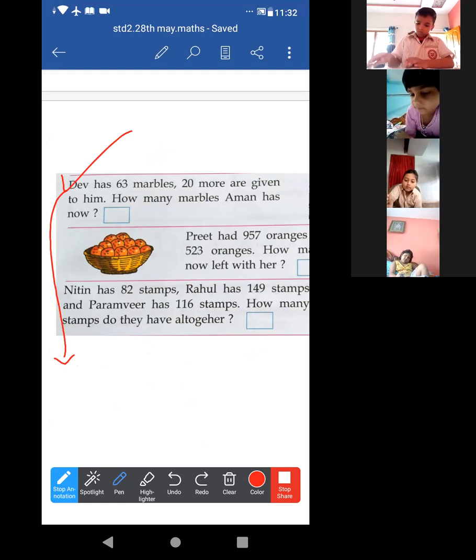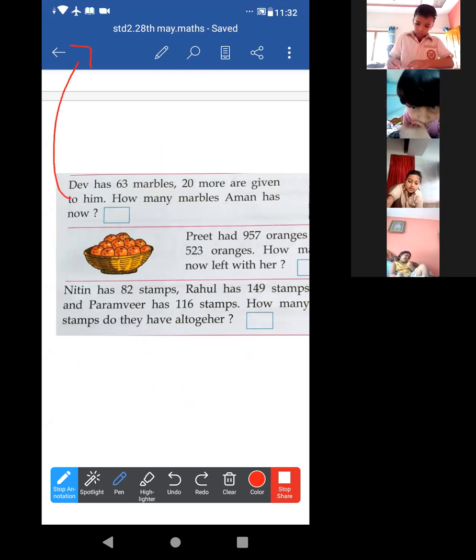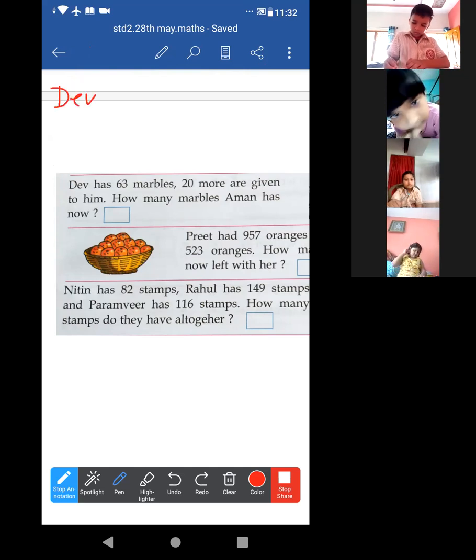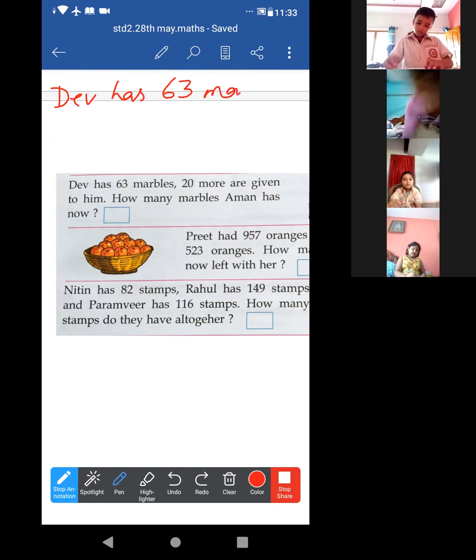Okay, I am doing it above the question. The answer is above the question. Just look at this. Write: Dev has 63 marbles. All of you are able to see. Okay, from here I am writing. Dev has 63 marbles.